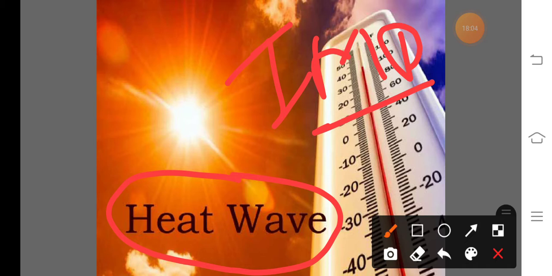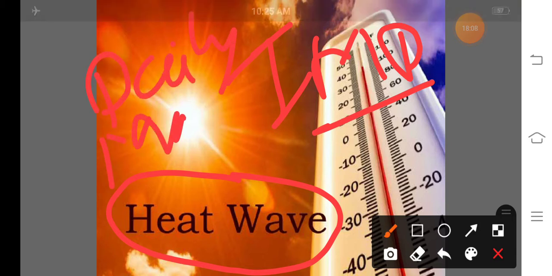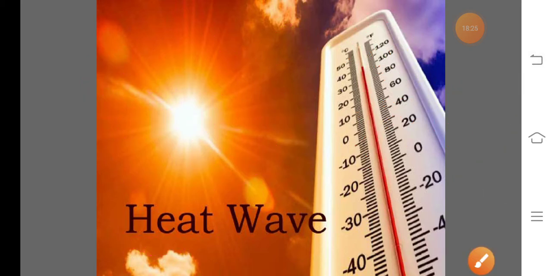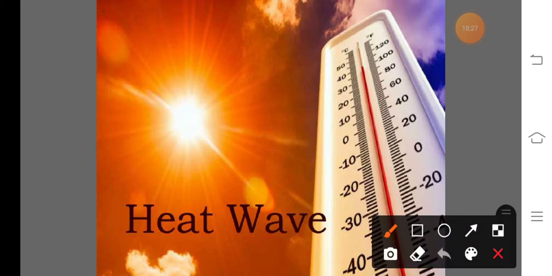According to IMD, a heat wave means that the daily maximum temperature for 5 consecutive days goes above normal by 4 to 5 degree Celsius.